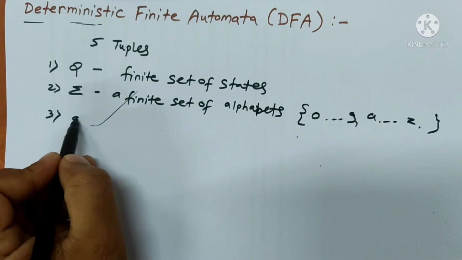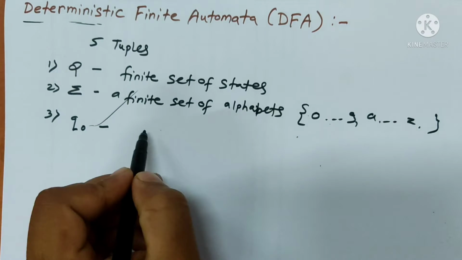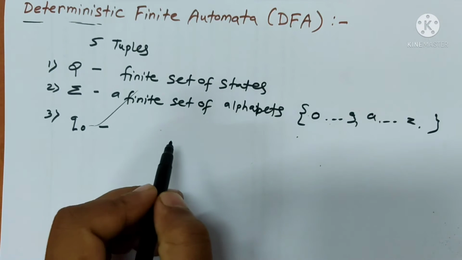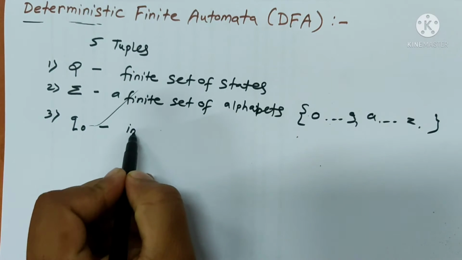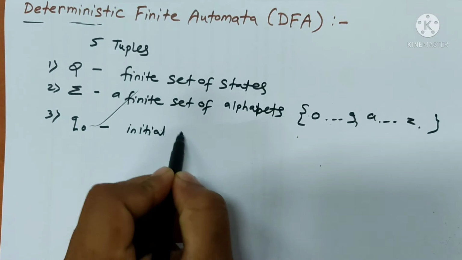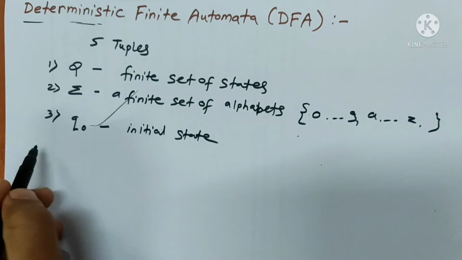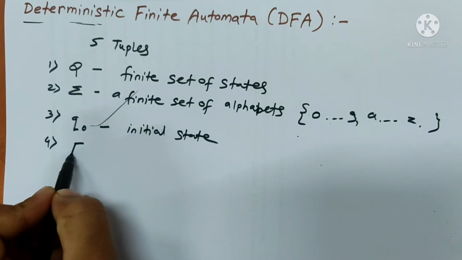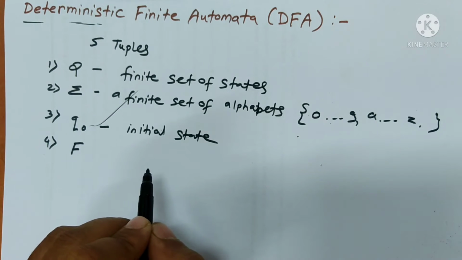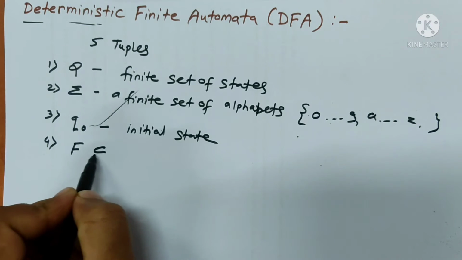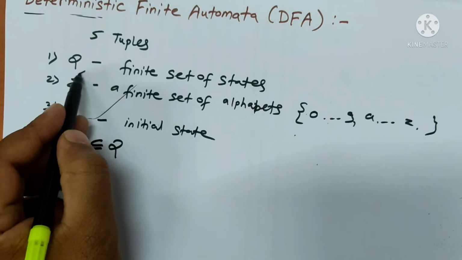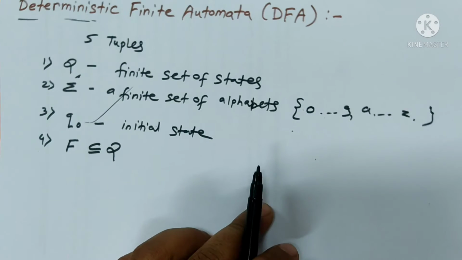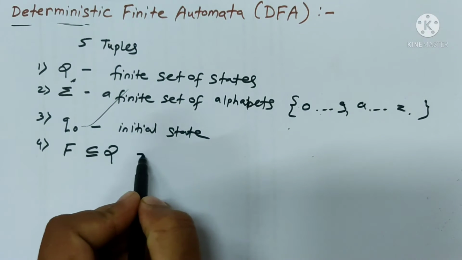The third is the initial state, Q0. A DFA always has its initial state as Q0. So we call it the initial state. Then fourth is final states. Final states are always a subset of Q. So in that Q, one of the states is a final state. So we call it the final state.